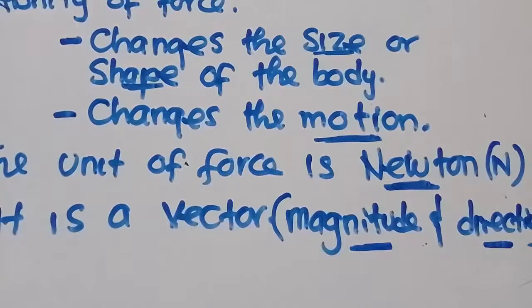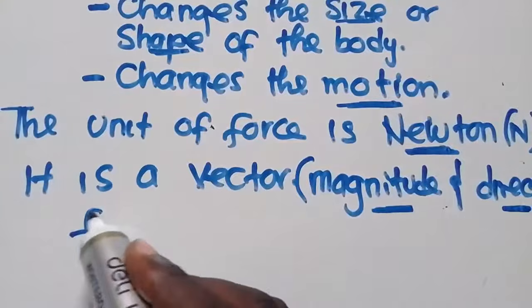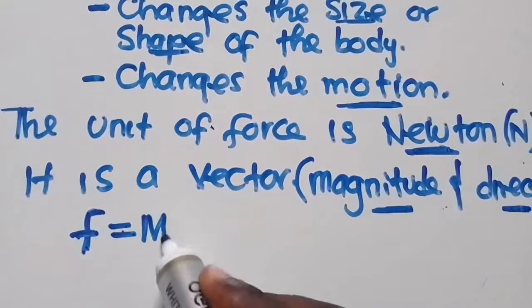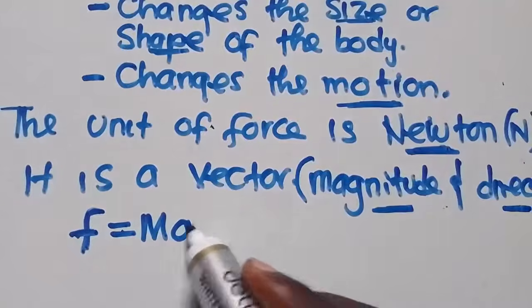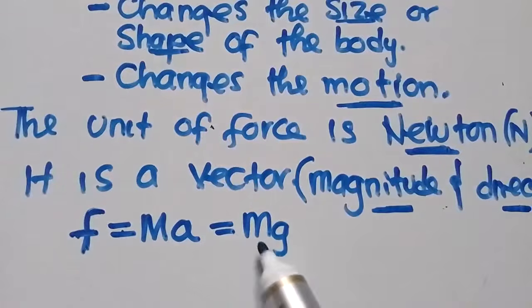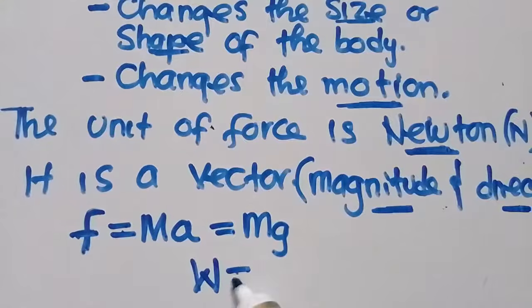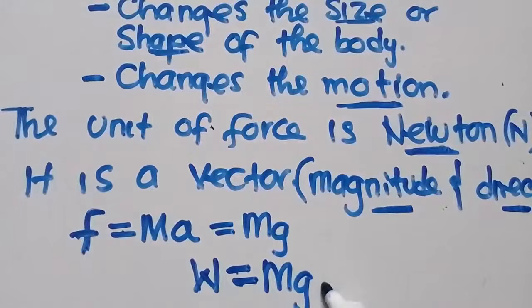The other thing is that weight is a kind of force. You know the formula for force: force is equal to mass times acceleration. When the acceleration is due to gravity, weight is equal to mass times gravity.